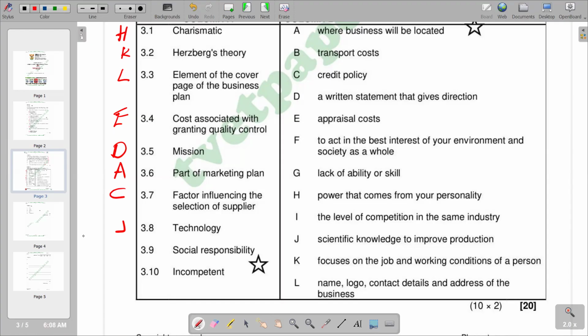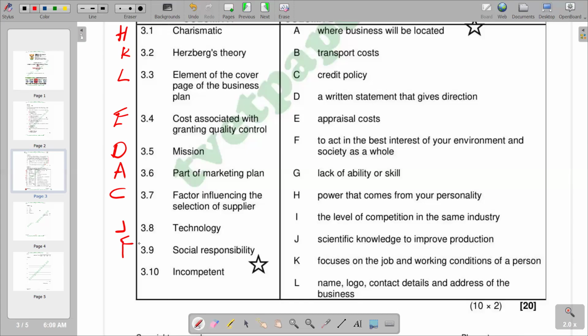That's a corporate responsibility. Or we are saying they cooperate with other people and organizations for the benefit of the community. So anything that is done by the business for the benefit of the community becomes social responsibility. So according to our responses, we have got F, act in the best interest of your environment and society as well. So we have F as the correct response.